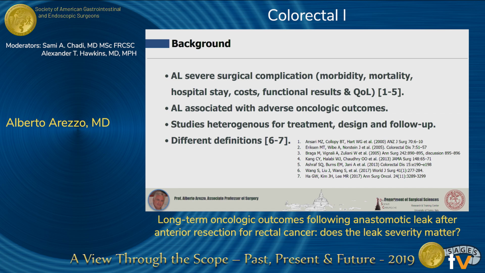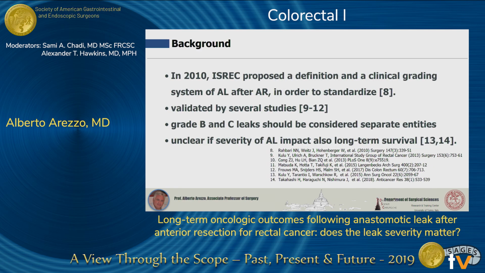We all know that anastomotic leak is a severe surgical complication that affects morbidity, mortality, hospital stay, cost, function, and quality of life. And this is associated with adverse oncologic outcomes, although we don't understand exactly the mechanism in all these cases. There are several studies focusing on that, but they all differ for treatment, design, and follow-up, and they mostly differ for the definition of what an anastomotic leak is and the assessment of how to determine if there